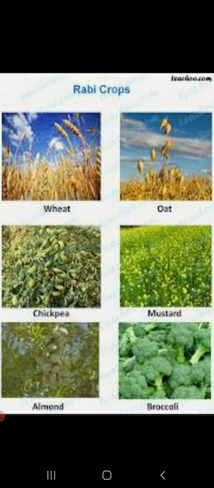Some of the steps that involve the crop production are, children, preparation of soil, sowing of seeds, application of manures and fertilizers, irrigation, weeding, that is removal of weeds, then harvesting and storage. These are the 7 important steps using which the farmers give us the crops. Yes. So the crops are produced, harvested and stored. All these activities are called as agricultural practices.